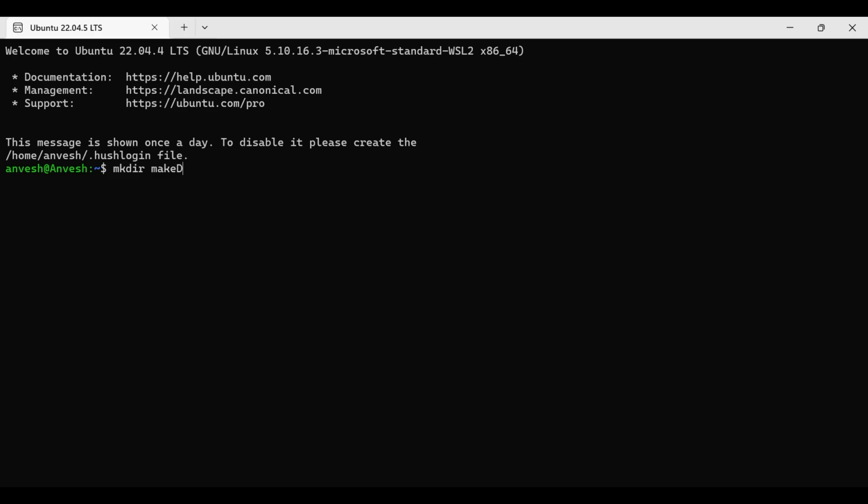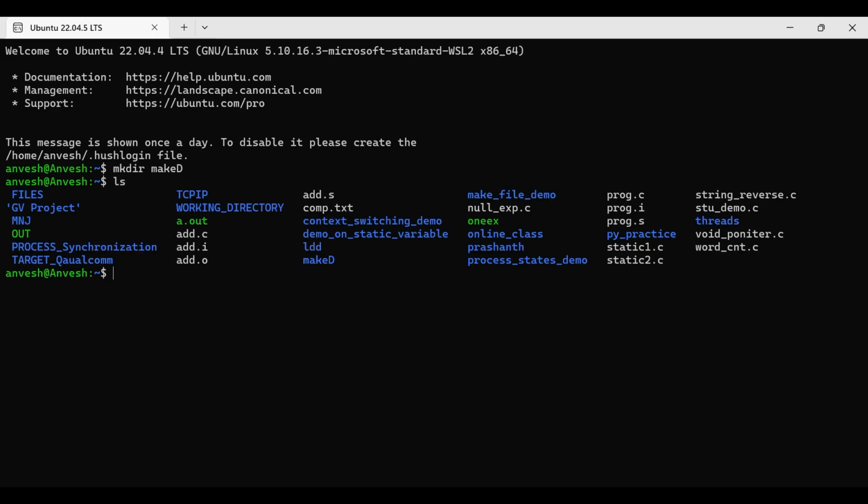This is the directory I am creating. How can I see whether it is created or not? ls, which means list. See what we gave, maked. This is the directory we created. Now I am entering into that directory. How can I go into that directory? cd maked.